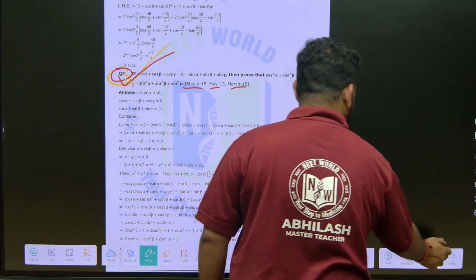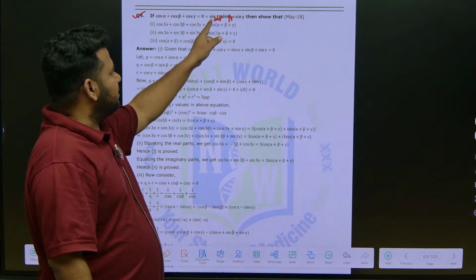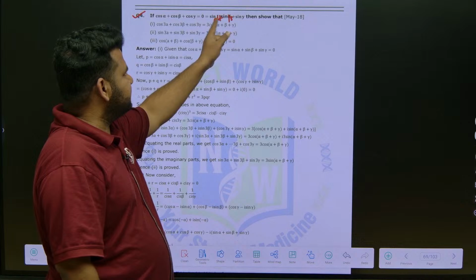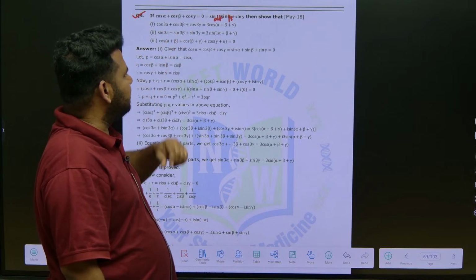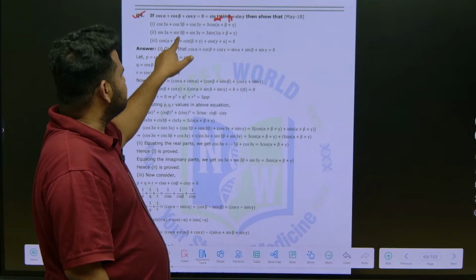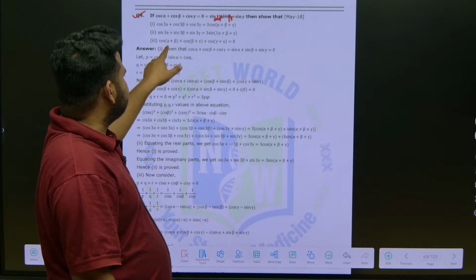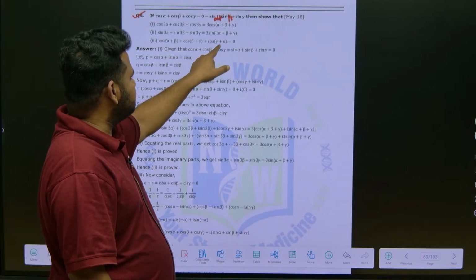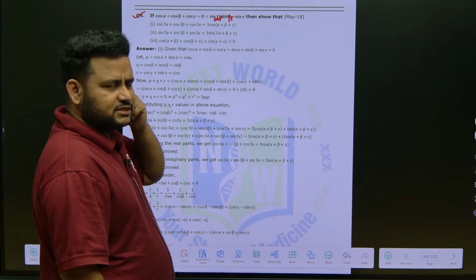Now, same thing they have given: cos alpha plus cos beta plus cos gamma is equal to 0, sin alpha plus sin beta plus sin gamma is equal to 0. Then they are asking us to prove this: cos 3 alpha plus cos 3 beta plus cos 3 gamma is equal to this much, sin 3 alpha plus sin 3 beta plus sin 3 gamma is equal to this much. Cos of alpha plus beta, cos of beta plus gamma, cos of gamma plus alpha. This is what they are asking. So, how to prove this?